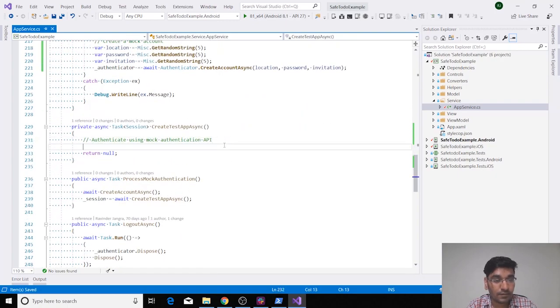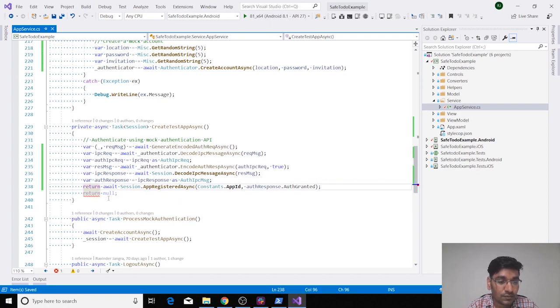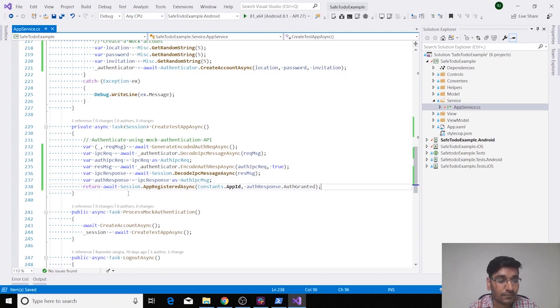Create test app, and we already have a comment here, and you can paste it. Once you paste it, you will see there are two return statements, which we put in to prevent the compilation error, so we can remove the second one.